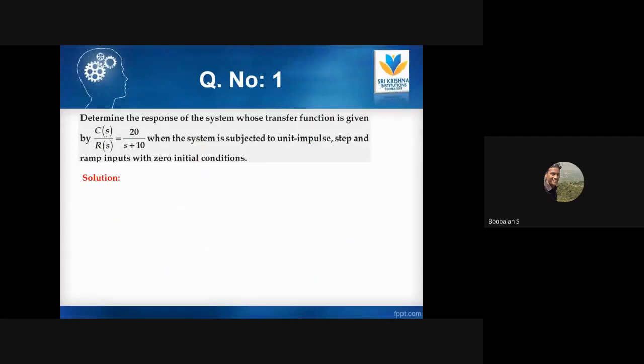This is the problem: C(S) by R(S) is equal to 20 by S plus 10. This is a transfer function, right? So this is our mathematical model. For this system, we are going to apply an input and find out the responses in the time domain. For that purpose, we have three different types of input: unit impulse, unit step, unit ramp.